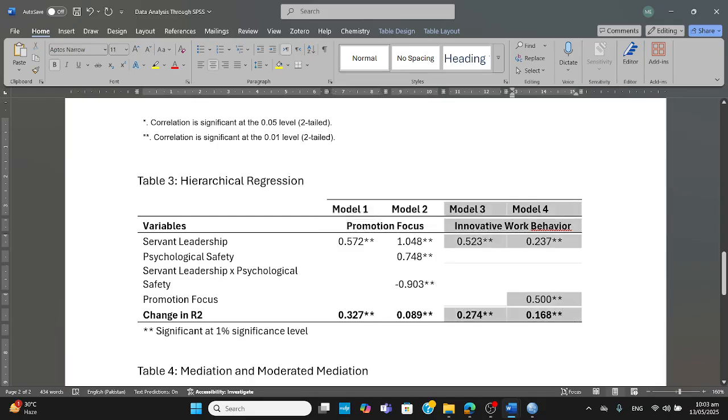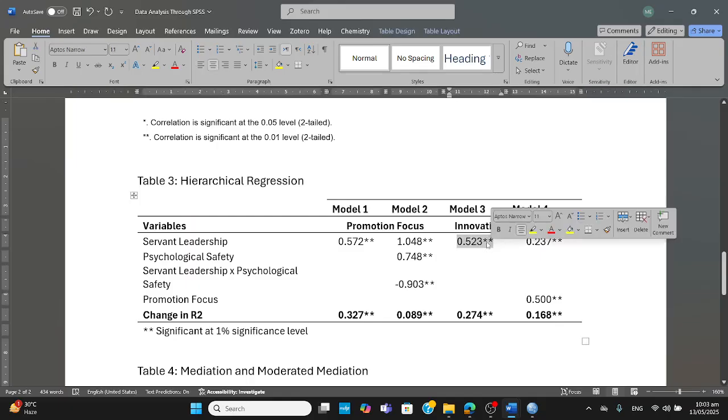We did this innovative work behavior, third and fourth model first, okay? So please forgive me because I needed to describe this in model 3 and model 4, but I was describing model 1 and model 2. So you can see it in model 3. Servant leadership has been taken as an independent variable, and innovative work behavior has been taken as a dependent variable. And you can see this 0.523 and a double asterisk, significance at 1%.